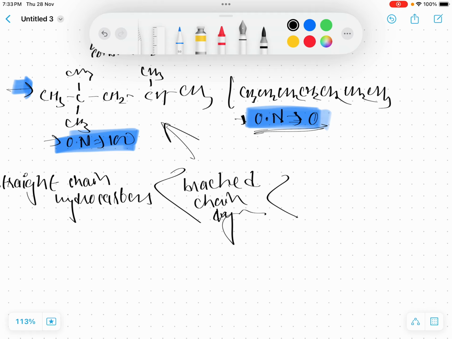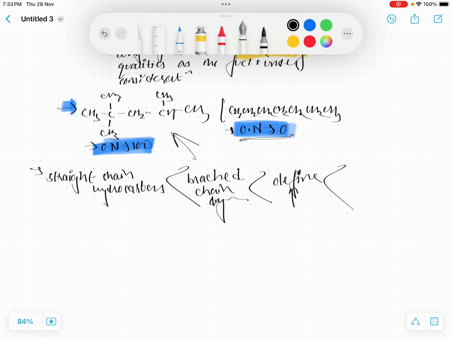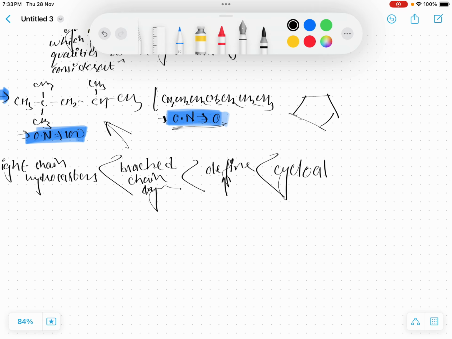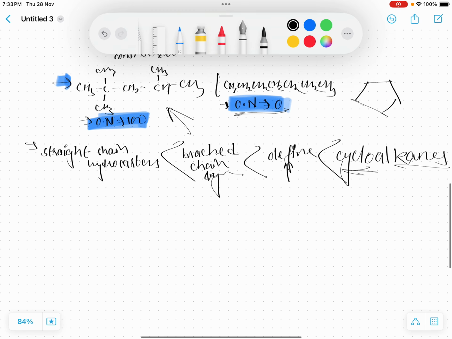There are also olefins. Do you know olefins? Olefins are alkenes, okay? Then there are cycloalkanes. Cycloalkane means a closed ring of carbons. The closed cyclic rings of alkanes are cycloalkanes, a simple definition.